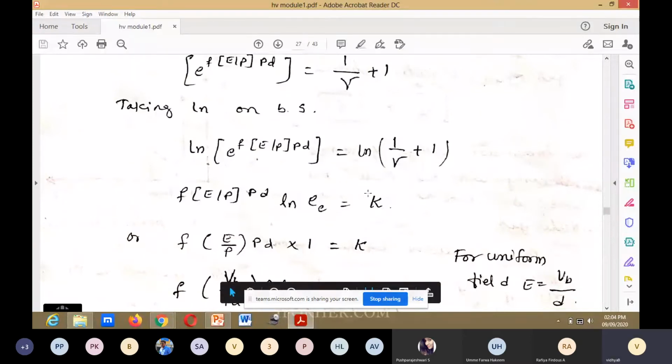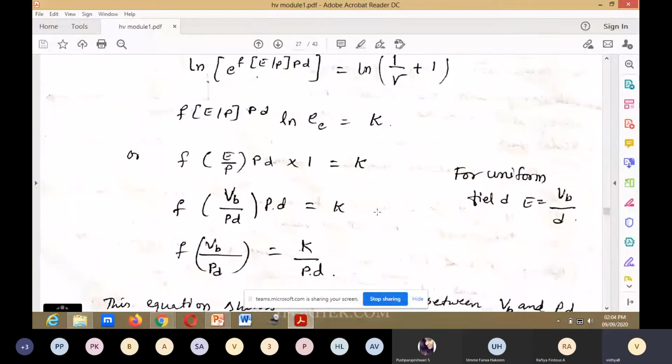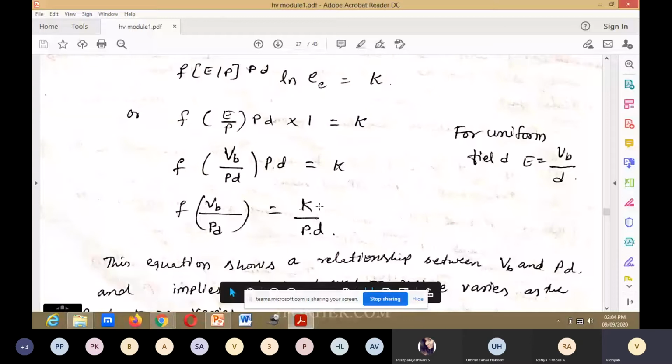This we will write as K. F of E by P into PD, into this value 1, is equal to K. E is equal to VB divided by D. Substituting the E value, f of VB divided by PD into PD is equal to K, so f of VB divided by PD is equal to K divided by PD.